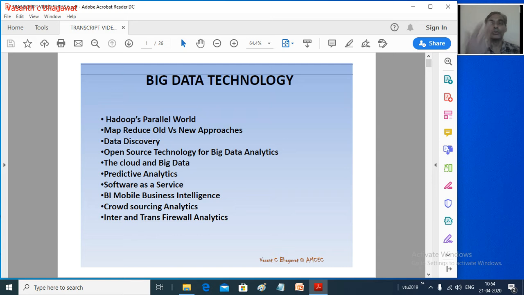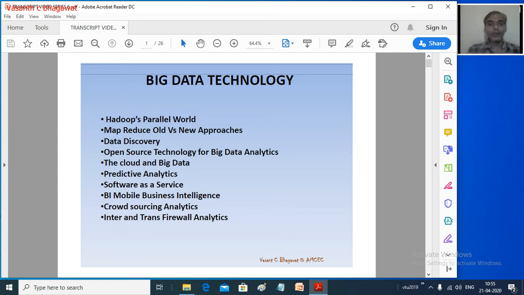Before we walk through Hadoop in detail, just a few important characteristics of Hadoop and the difference between this latest technology and traditional RDBMS. We'll also look into some very hot and important topics in the industry right now, whether it is data discovery, open source or cloud, predictive analysis, etc. All these things we will be covering in this particular module, and of course it's a very small and easy module.